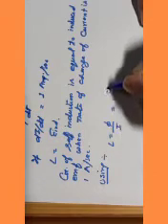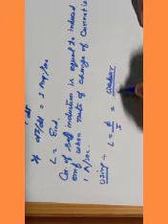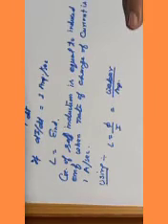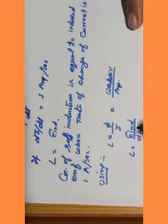Now we can take up the unit of this self-induction. Since the unit can be obtained from the formula itself, and what formula says, L equal to phi upon I. Phi is Weber upon ampere. Okay, second is E induced upon di by dt. E induced is volt, di by dt is ampere per second.